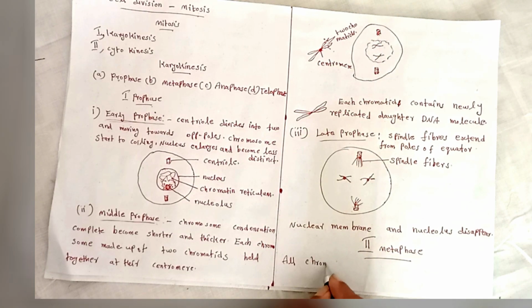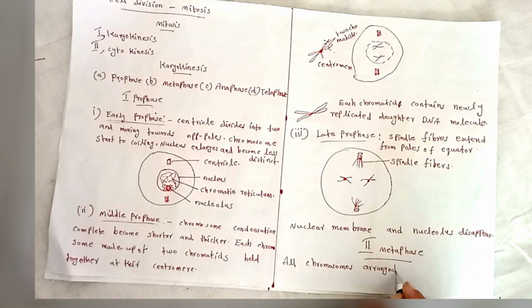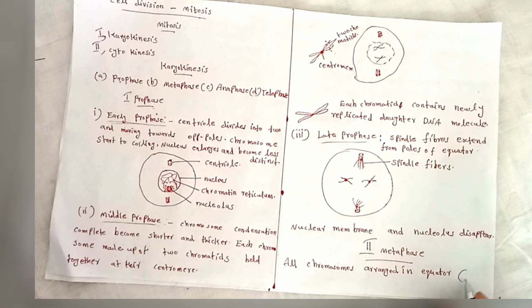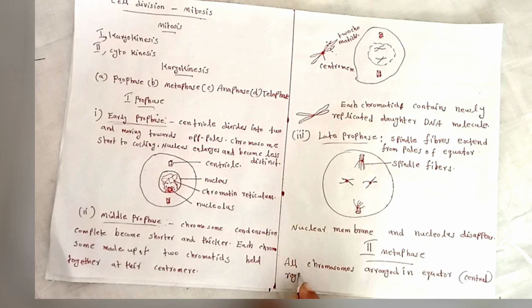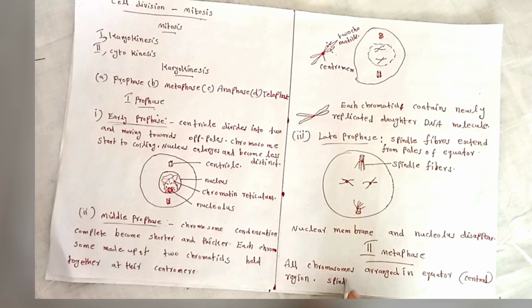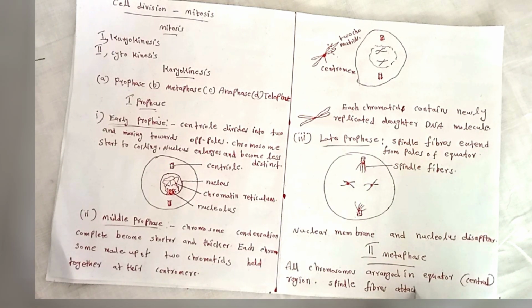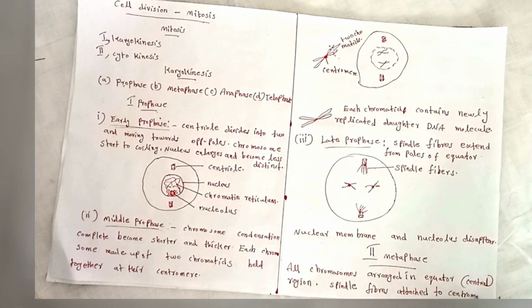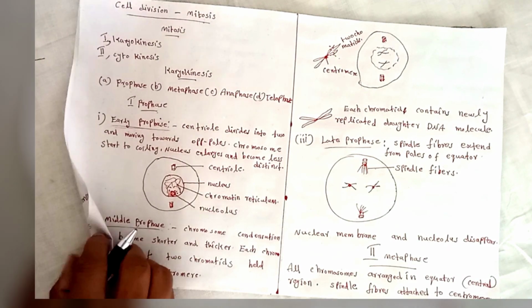All chromosomes are arranged in the equator, that means the central portion. Spindle fibers are attached to the centromere. We can draw the picture of metaphase.